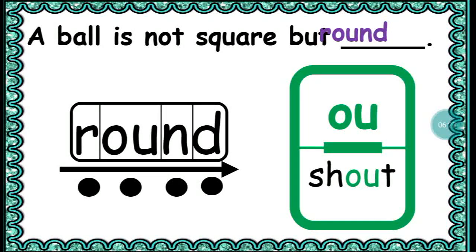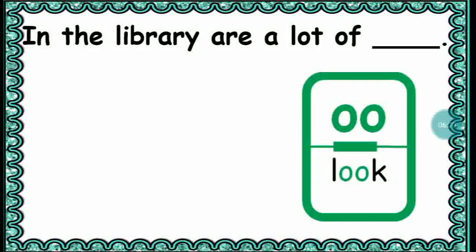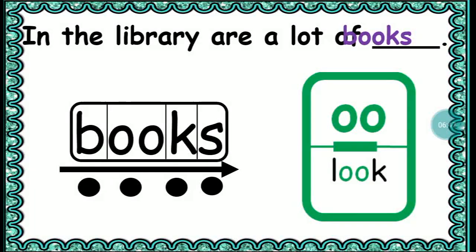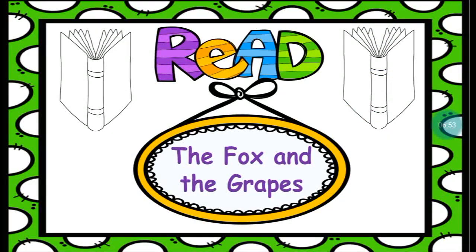Round. Okay, in the library are a lot of. Your answer has the short oo sound. Lots of what? Books. That's good. Books. Books has 4 sounds. Books. Okay, it's time to read.